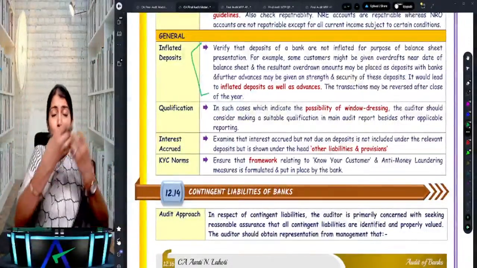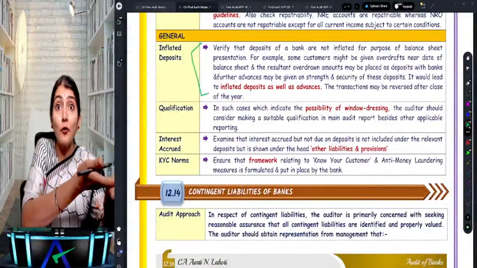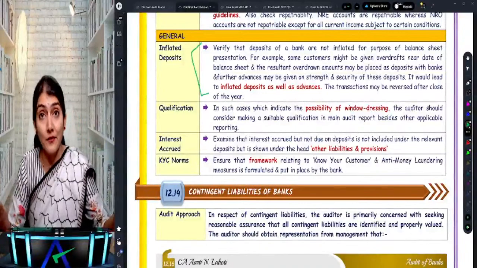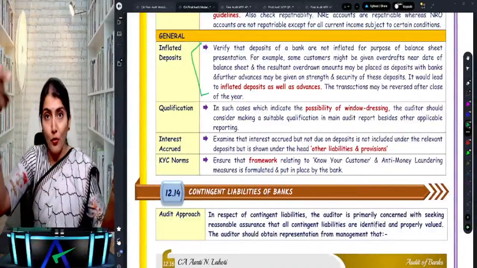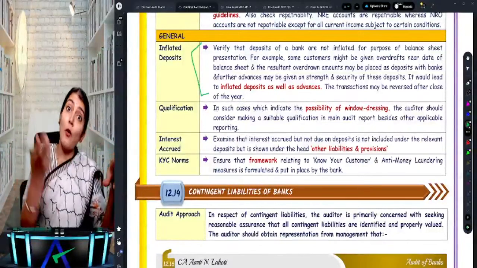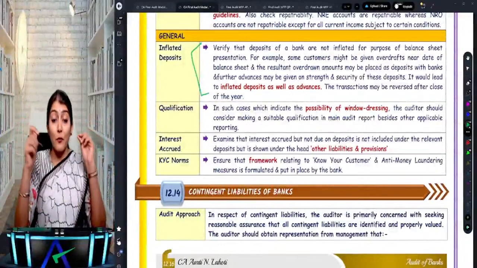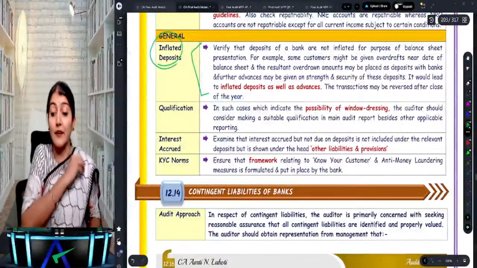Then that 10 lakh, you keep it as an FD with the bank. And now you tell the bank, I have an FD of 10 lakh, please give me a loan against this. So already you took the OD from the bank only, and now that OD you kept as a deposit, and against the security of the deposit you are asking for one more loan from the bank. So what is that? That's the case of inflated deposits.